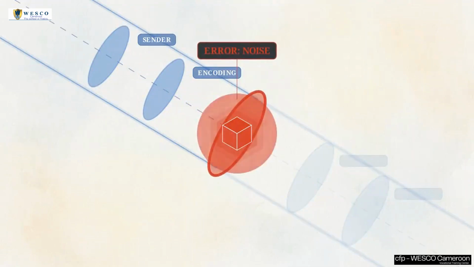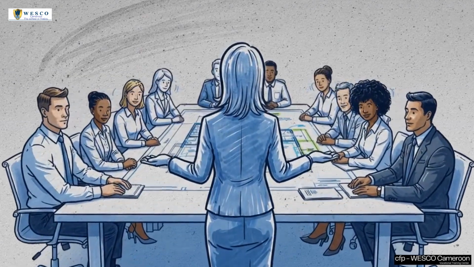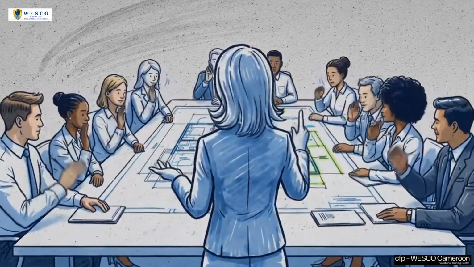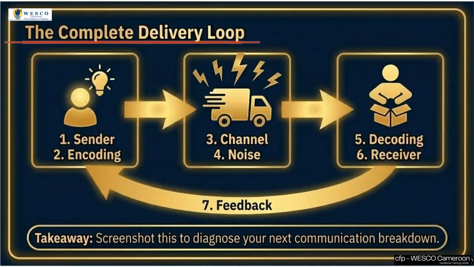We are going to treat your messages like trackable data packets. By running them through a structured diagnostic pipeline, you can identify precisely where information breaks down. If the receiver did not understand, the communication failed. Accepting complete responsibility for what they hear is the foundational step to aligning your team's output with your goals.